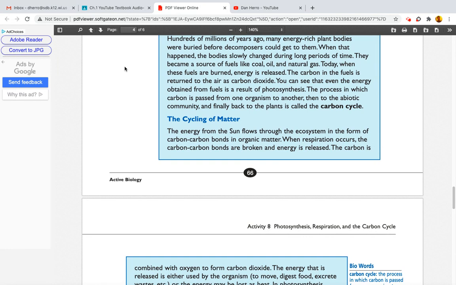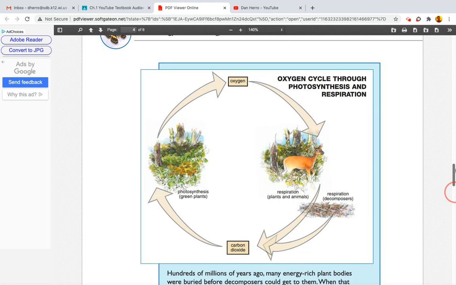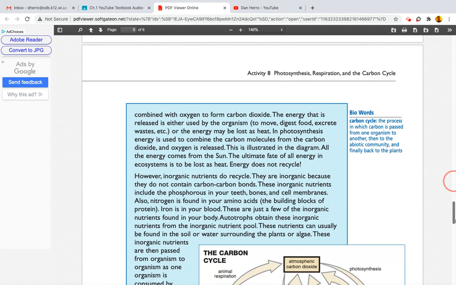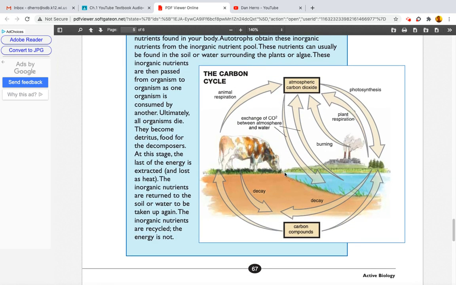You can see that even the energy obtained from fuels is a result of photosynthesis. The process in which carbon is passed from one organism to another, then to the abiotic community, and finally back to plants, is called the carbon cycle. Let me go back up here. Okay, so that's kind of the cycle they were talking about. Well, this is the oxygen cycle. Do they show the carbon cycle? Oh, yeah, here's the carbon cycle. All right, so we'll get to that.